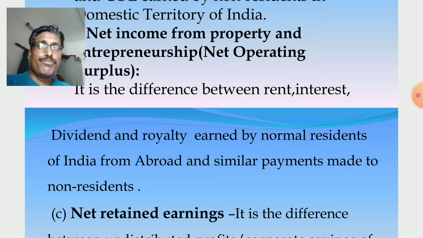In case of dividend, when our residents invest funds in the shares of foreign multinational corporations, they receive dividend. Dividend is part of the profit. Clear? So it is factor income received from abroad.